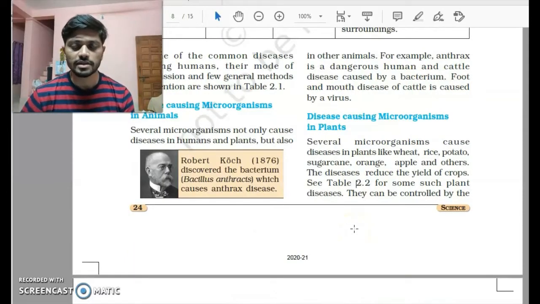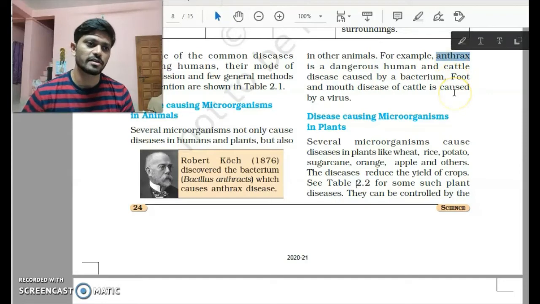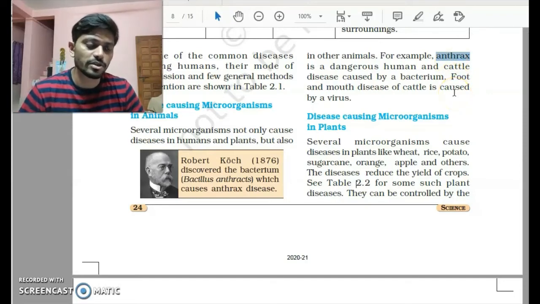Now the diseases are not limited only to human beings, but diseases by microorganisms also trouble animals and plants. There is a dangerous disease called anthrax, as you can see, which can occur in humans or cattle, and is caused by a bacterium.